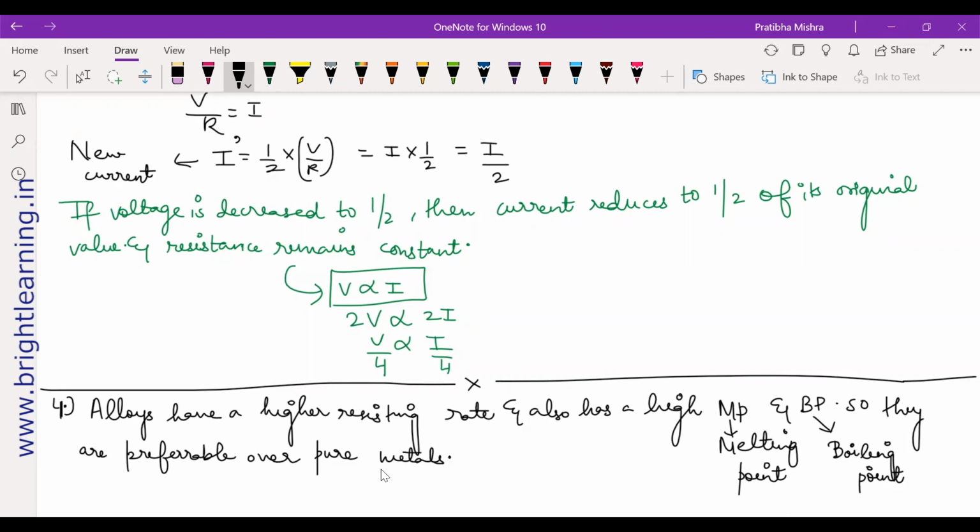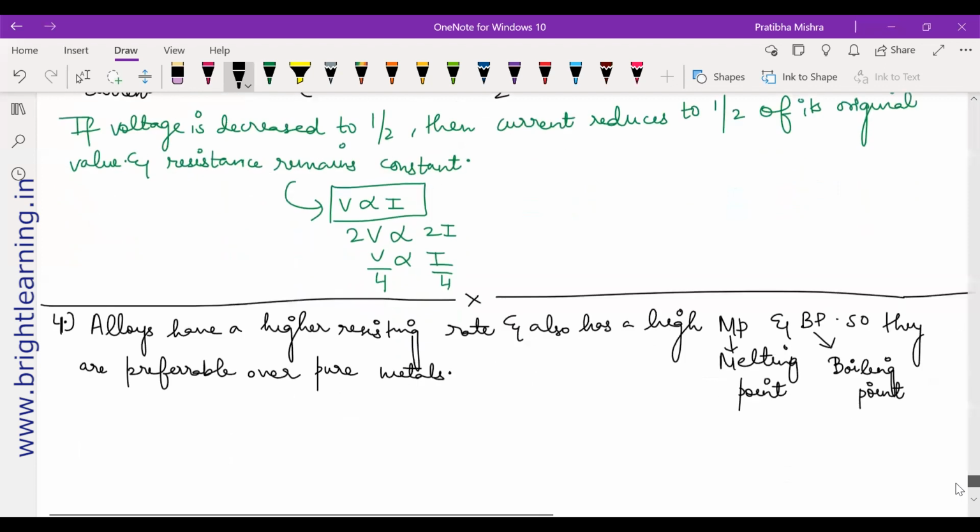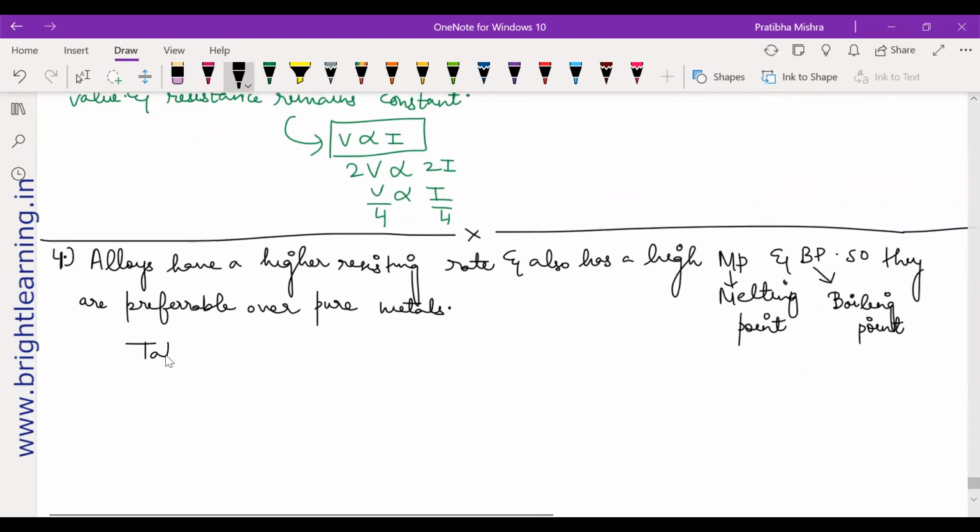Very good. Next question. There's one more part of this question. You can just have a look at table 12.2. If you want to understand this answer more easily, refer to table 12.2. You have all the comparison between alloys and pure metals. Refer to table 12.2 in the NCERT book.